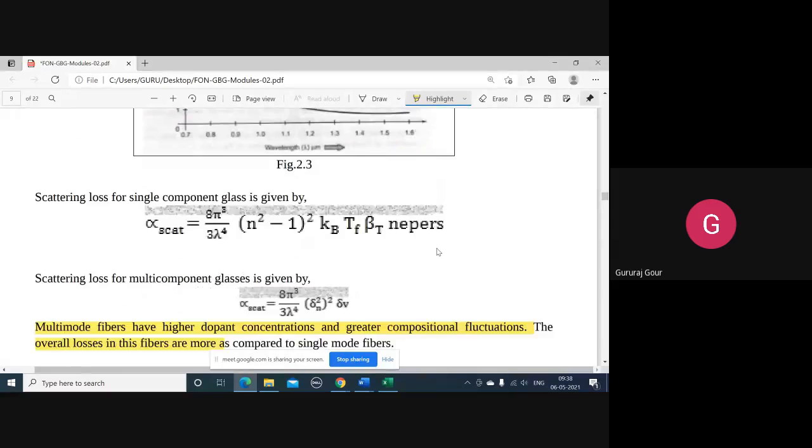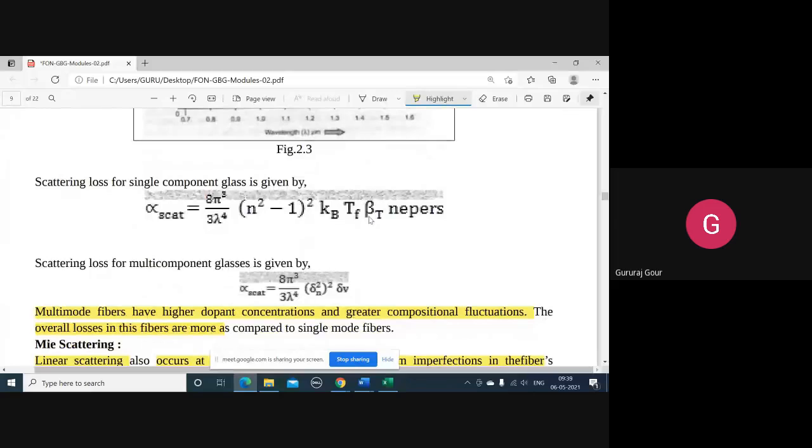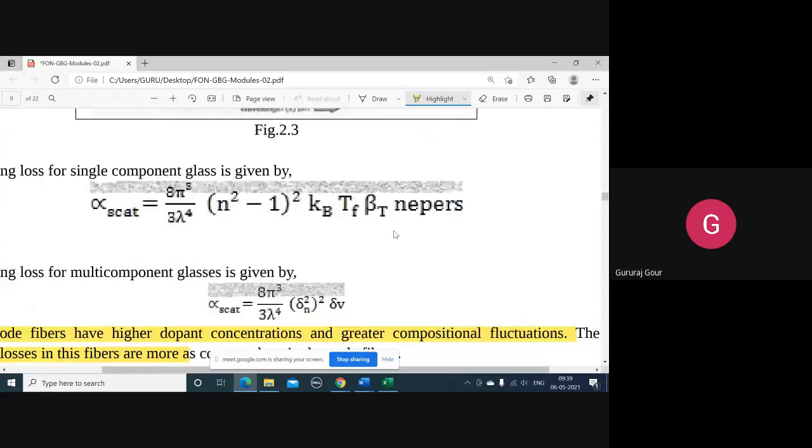So this can be given in a formula. No derivation is there. Remember, you have to remember these formulas as they are.